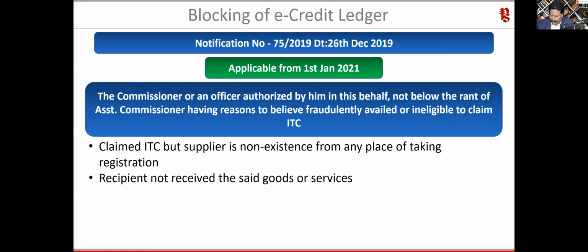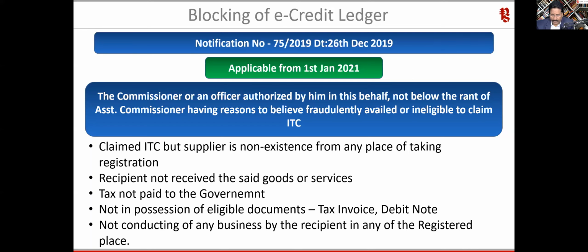Again, I'm not going to repeat. You just have to inform the client to take care of these points, so that their input tax credit is saved. One, for claiming input tax credit, and number two, whatever tax they have paid to the supplier is also not getting lost.